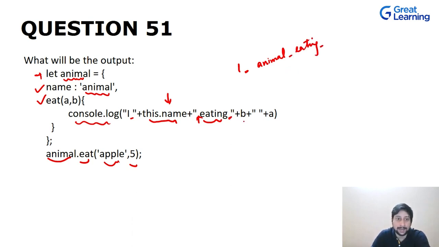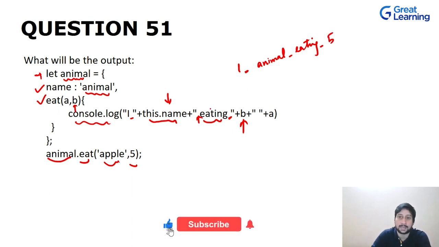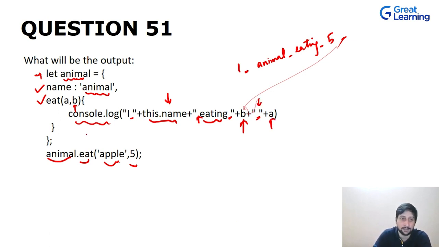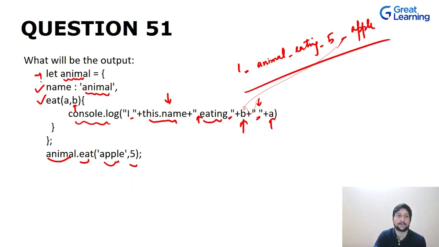And then b, we are accessing this b, which is nothing but the argument that you have passed already. So b is 5, and then again a space over here, as you can see, which we have added here. And then we are trying to access a, which is apple. This is how you call your property with the help of an object.